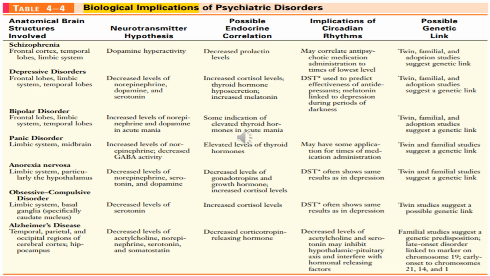In this slide, we can see the biological implications in psychiatric disorders. There are schizophrenia, depressive disorders, bipolar disorders, panic disorder, anorexia nervosa, obsessive compulsive disorder, and Alzheimer's disease.